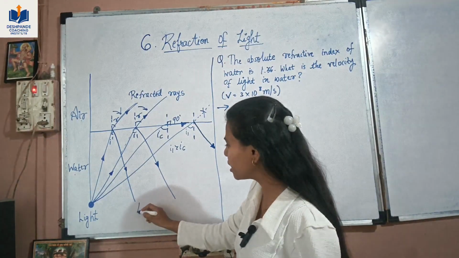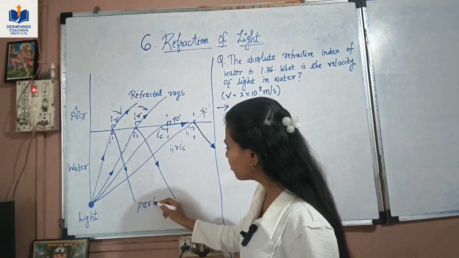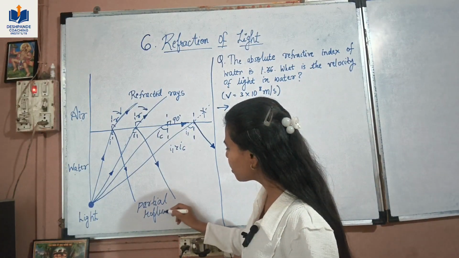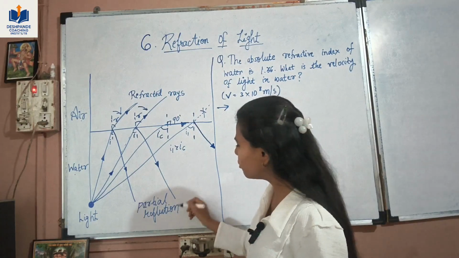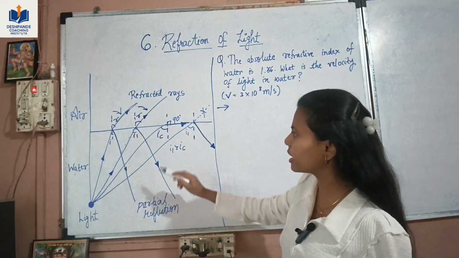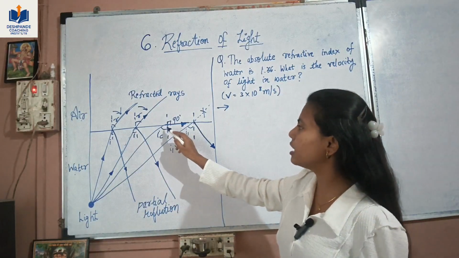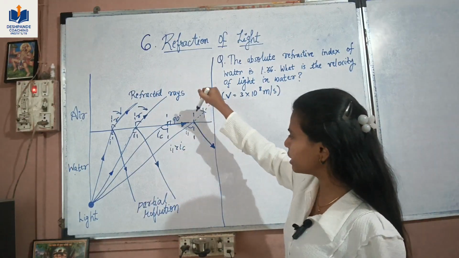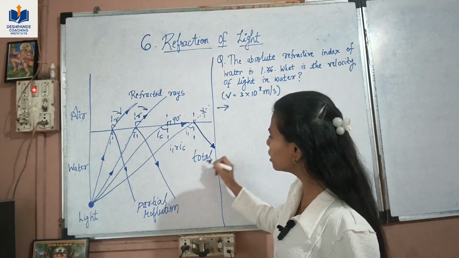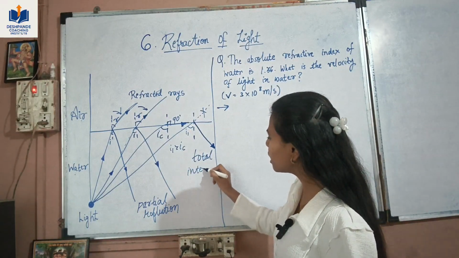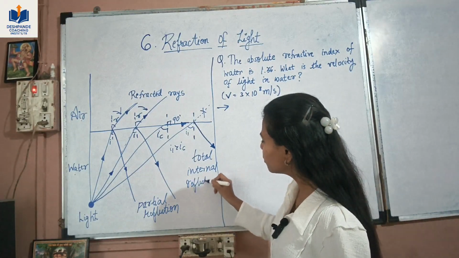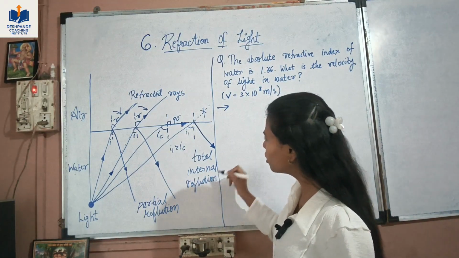These rays were partial reflection. Why partial reflection? Because some part was refracted and some part was reflected. But after this critical angle, all the light is reflected, and hence it is total internal reflection. This phenomenon is called total internal reflection, by which we can see the formation of a rainbow.